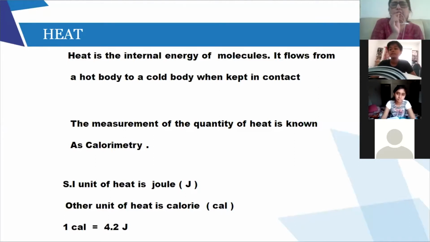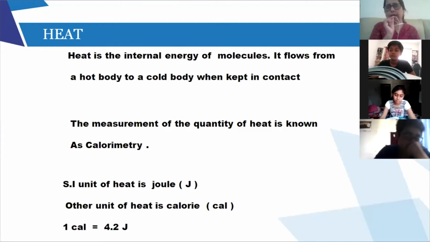And from where the molecules are getting this internal energy, as I told you, because they keep vibrating about the mean positions, they have kinetic energy, and due to the force of attraction, that is called the potential energy of the molecule. Okay, so both the energies put together is called the internal energy of the molecules, and that is nothing but heat.